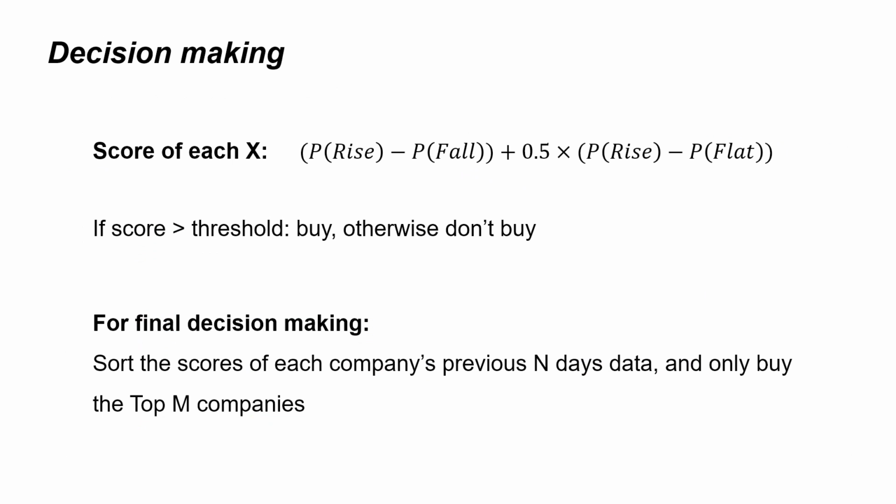For decision making, what we really care about is the probability difference: the difference between P rise and P fall, and also the difference between P rise and P flat. Based on this, we define our score for each data sample. If the score is higher than a threshold, we will choose to buy this company. Otherwise, we are not going to buy this company. And for the final decision, we will sort the score of each company based on their previous n days' data, and we will only buy the top M companies with the highest scores.